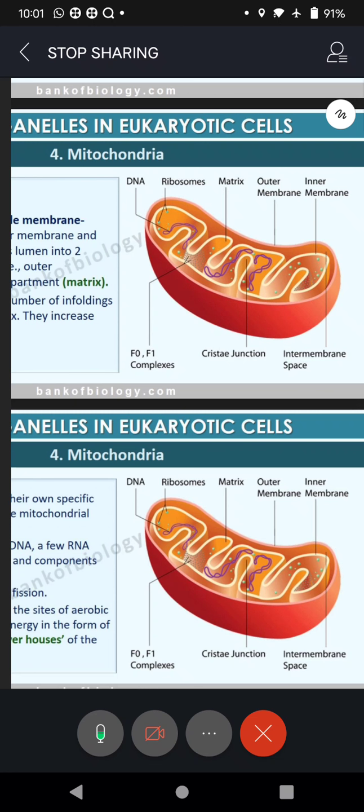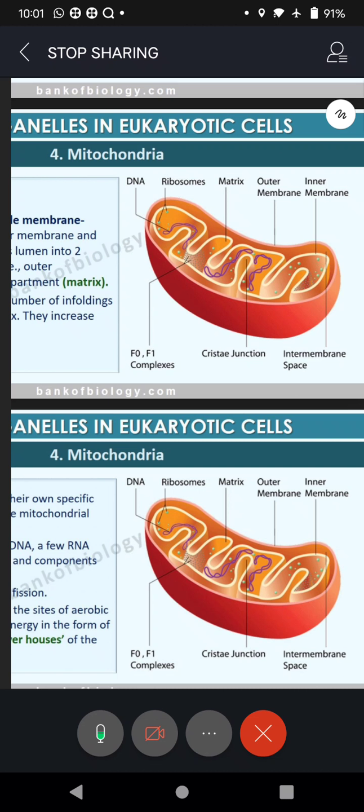So first focus on the outer membrane. I hope you are able to see. Then focus on the inner membrane and look at those finger-like structures, infoldings of the inner membrane. Those infolding membranes form finger-like structures. They are called cristae. And the whole inner space is called matrix. So in the matrix, you can see the formation of cristae. And there is the presence of DNA and ribosomes. This is the specialty of mitochondria.